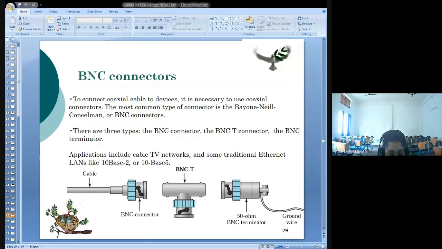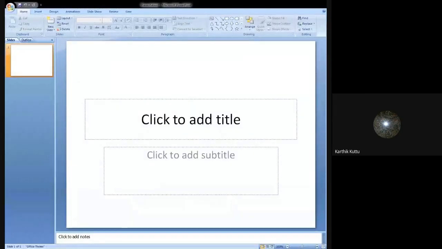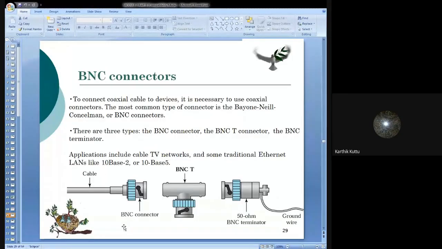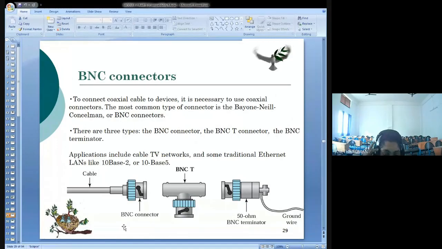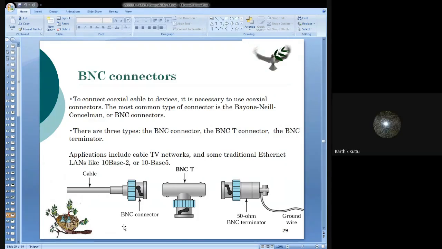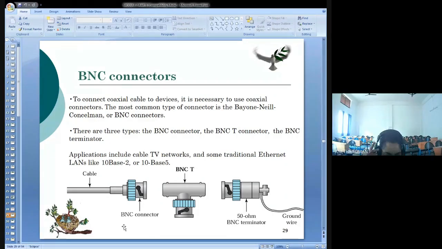UTP, STP are the types of twisted pair cable. I'm asking about the connector, how you connect that twisted pair cable to devices. What type of connector do you make use of? RJ45. Yes, registered jack, that is the RJ45 connector. You can have a male connector as well as a female connector.